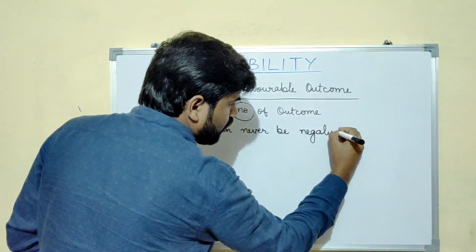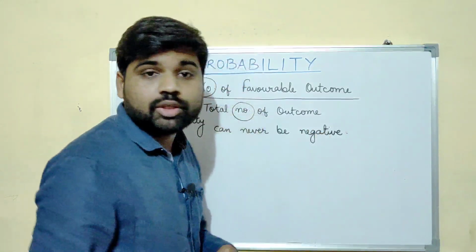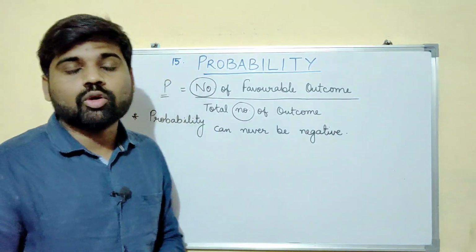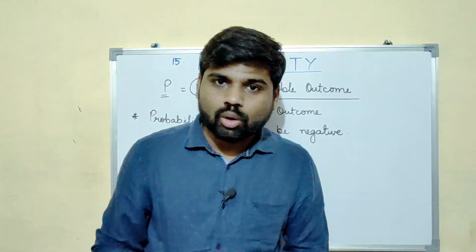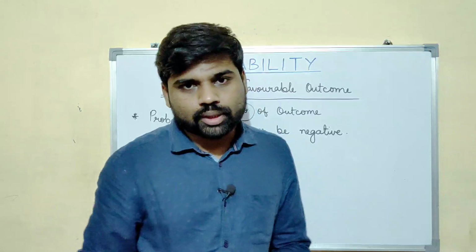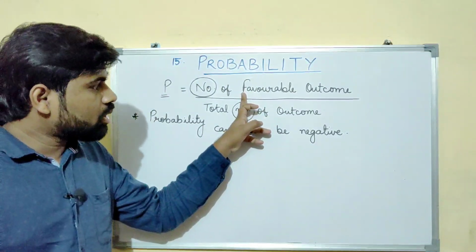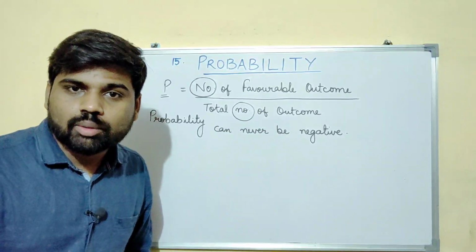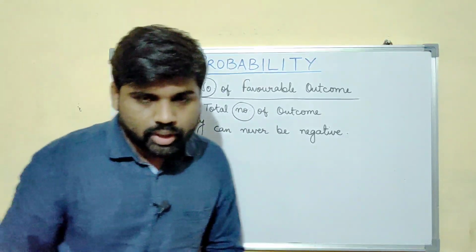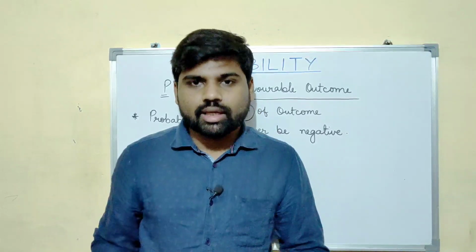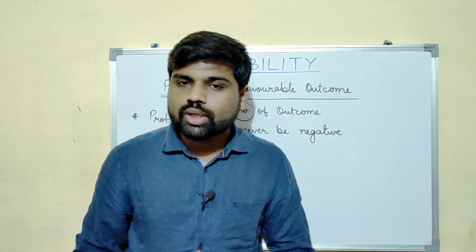Okay, it cannot be negative because we don't count in negatives. We use the natural numbers, or the whole numbers, for counting. Now, can the number of favorable outcomes be greater than the total number of outcomes? Let us understand this way. If I ask you to roll the dice, how many outcomes will you get?